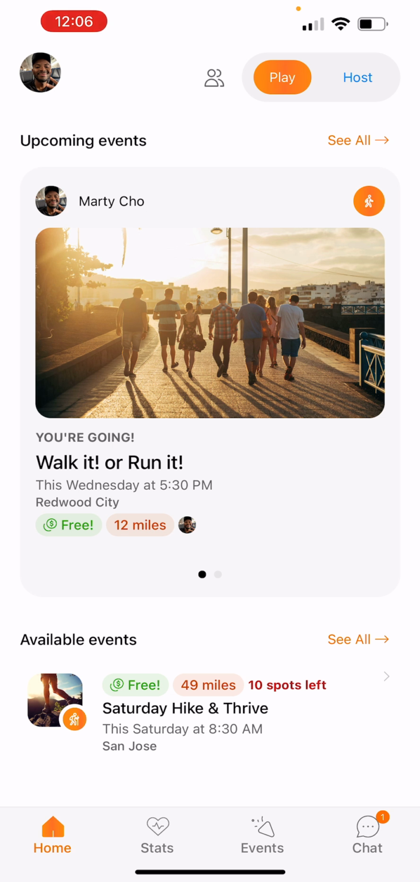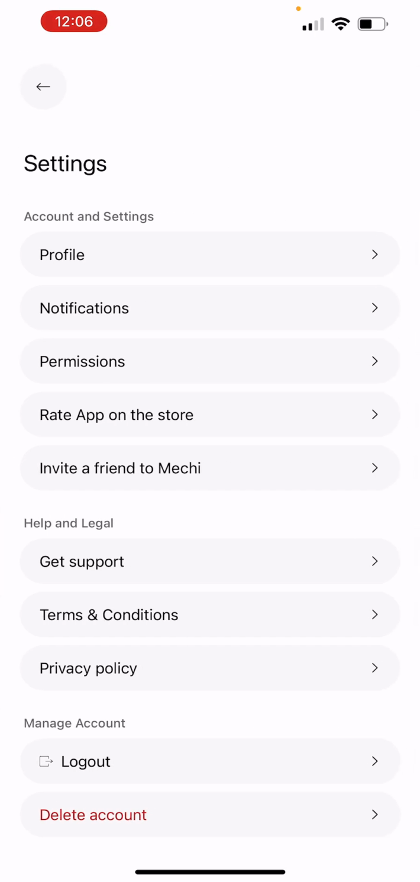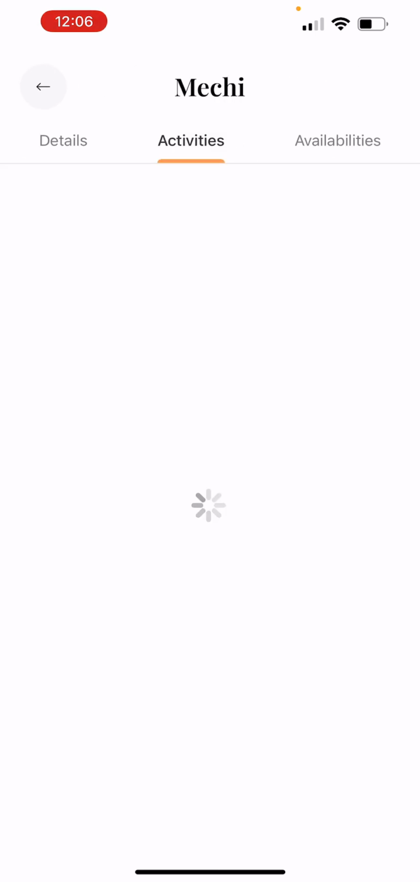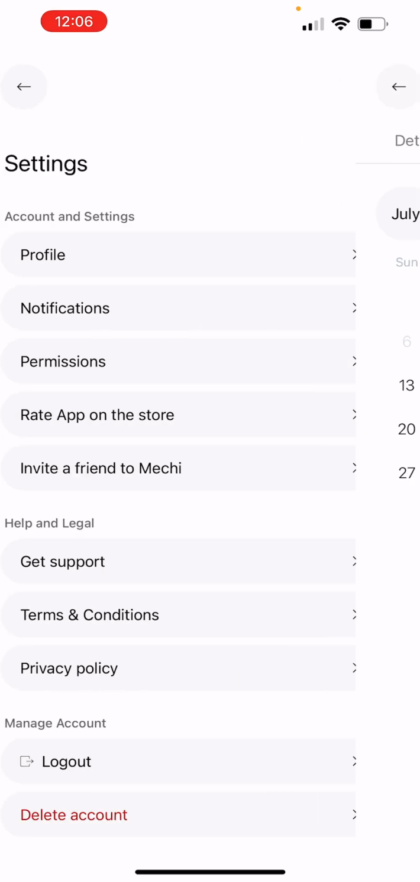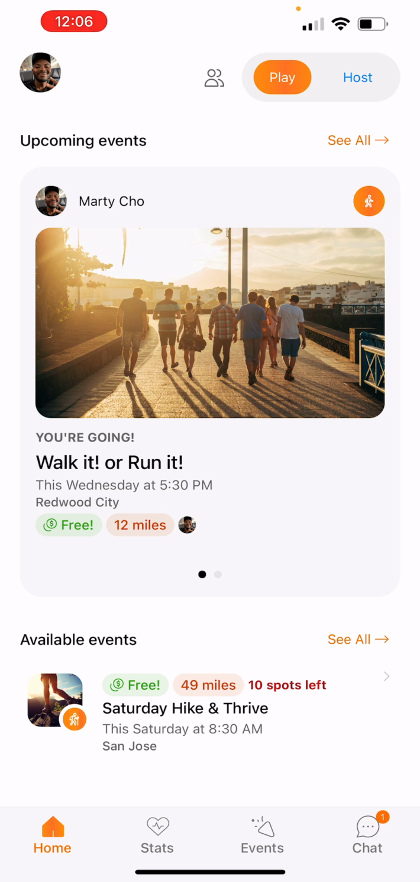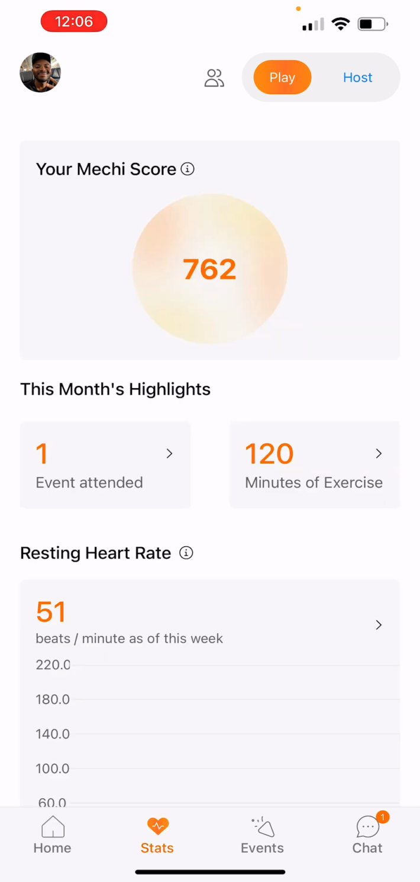And then to go to your main profile, you click on your image, and then that will kind of take you to the profile. You can update your activities here. If I want to add more activities that I want, curling, soccer, whatever, that's where you go. Availability, same thing.